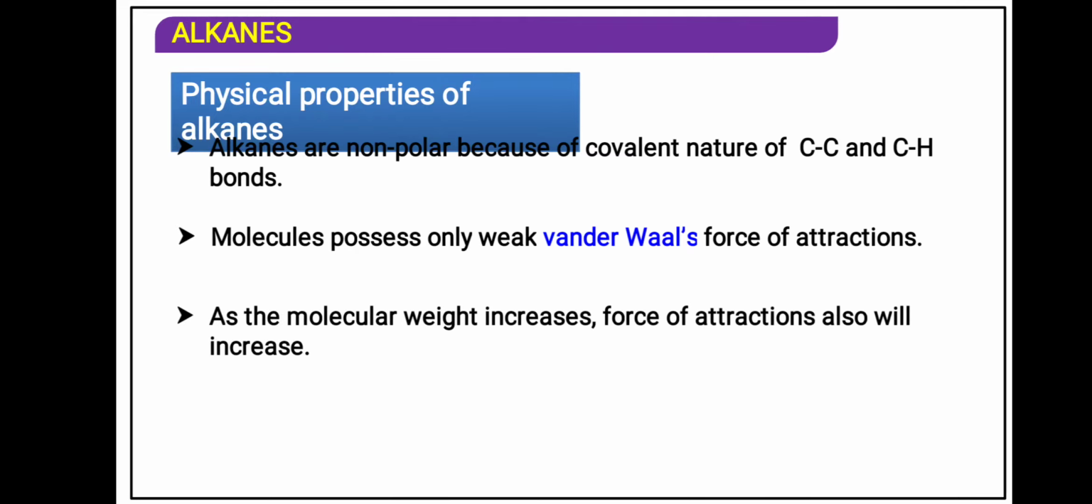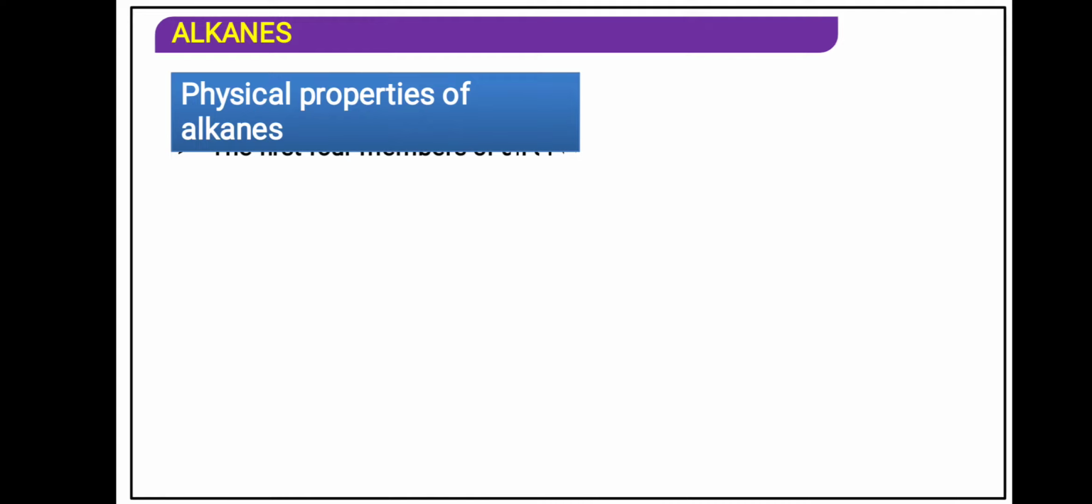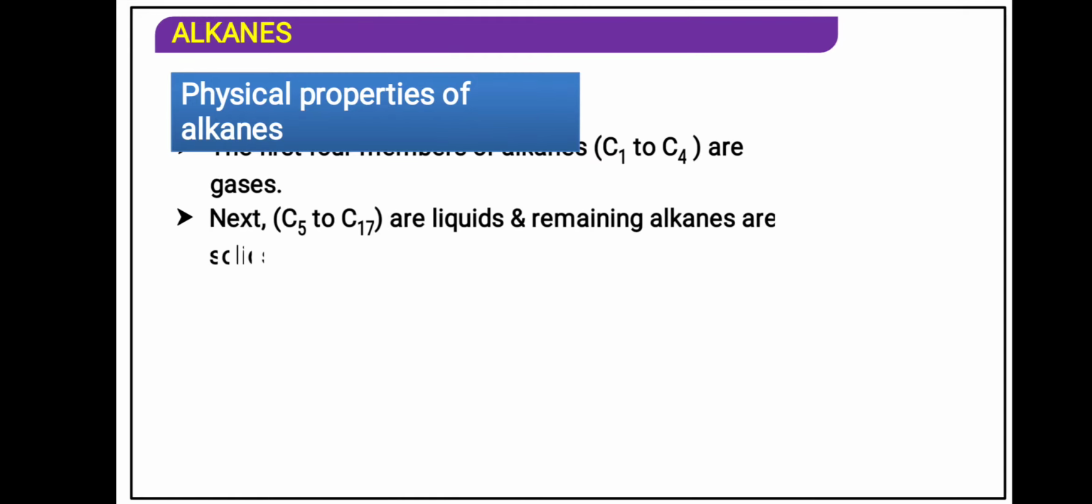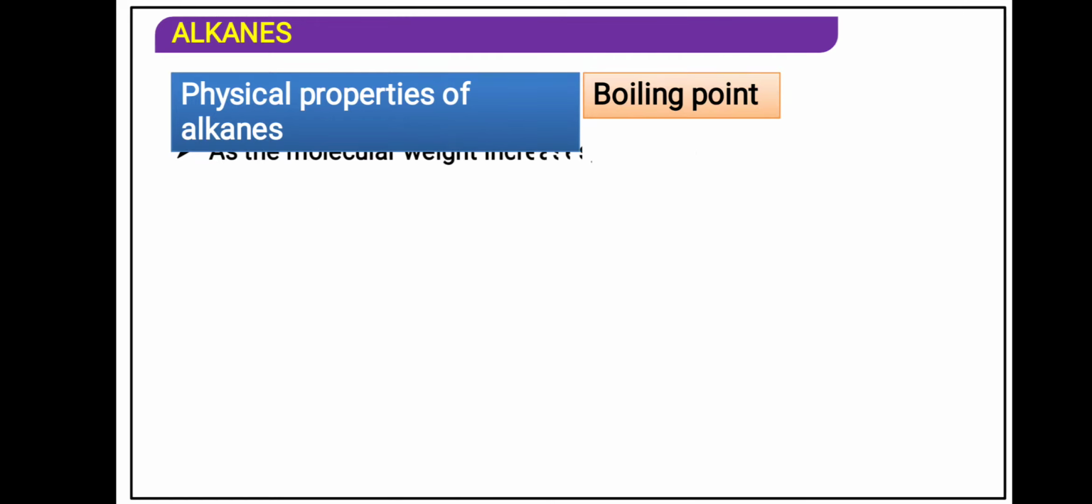As the molecular weight increases, the force of attraction also increases. As the length of the alkane increases, the van der Waals force of attraction between the two molecules increases. From carbon number 1 to 4, that means methane, ethane, propane, butane, they are gases in nature. From C5 to C17, that means from pentane to carbon number 17, the hydrocarbons are liquid and the remaining alkanes after carbon 17 are solid. As the molecular weight of an alkane increases, the boiling point also increases.